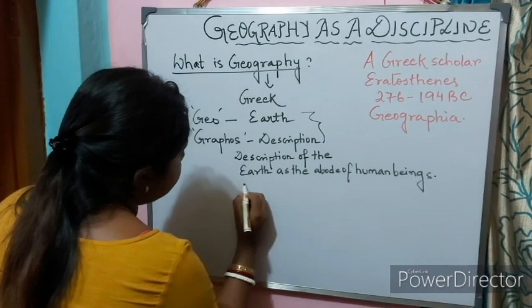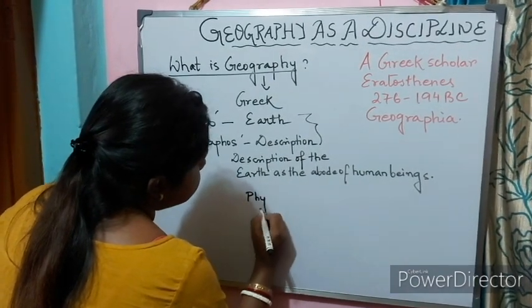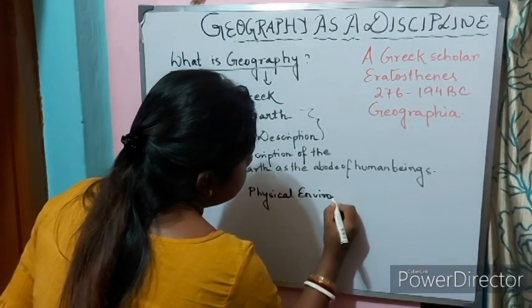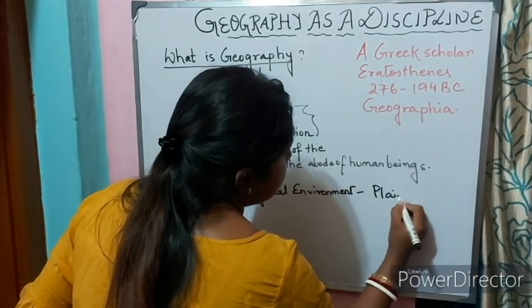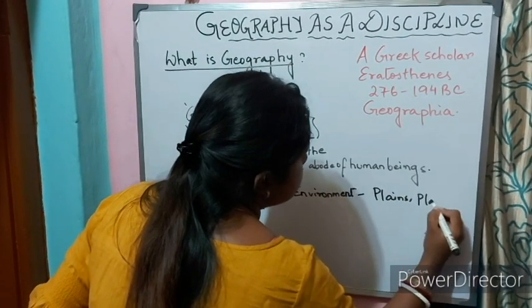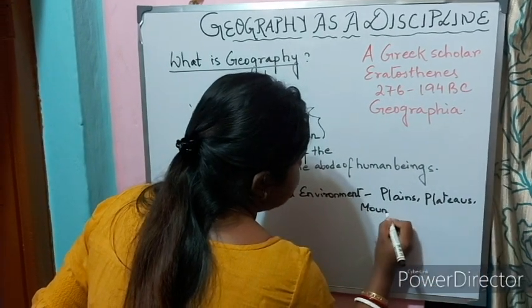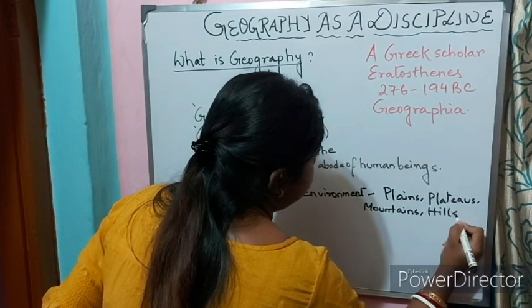Literally, what are the two components of earth? Physical environment, which deals with plains, plateaus, mountains, hills, valleys, etc.